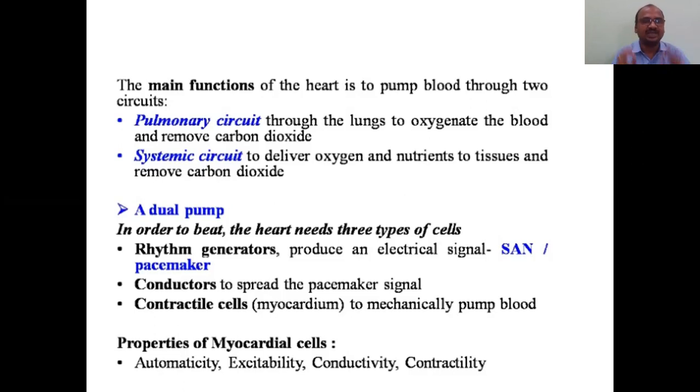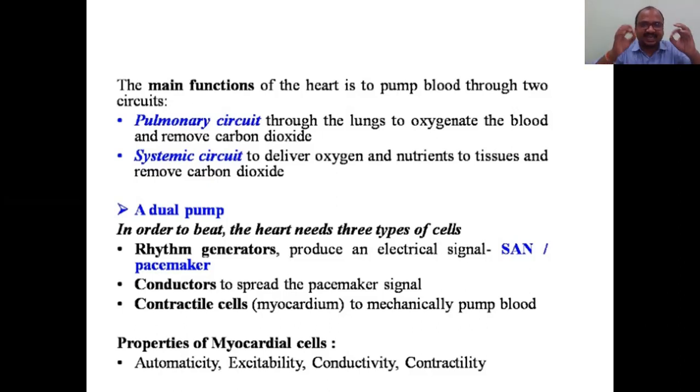Next, the heart is a pump. It is just like a dual pump. In order to beat, the heart needs three types of cells. These are very important cells. These three important cells are compulsory in order to generate the beat, and to spread the beat or impulse or current, whatever it may be. Three types of cells. Number one, rhythm generators.